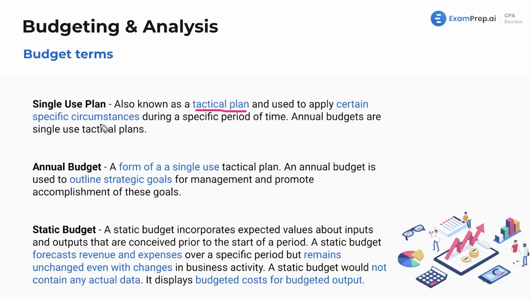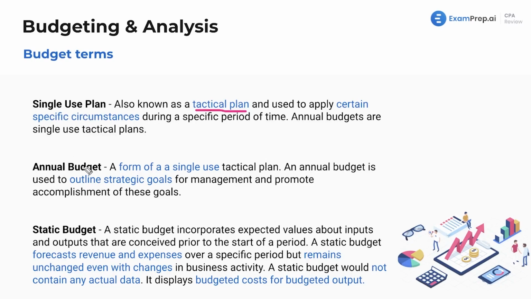So let's think about what this could be. We could have a budget drafted up for a certain use. Okay, we want to make sure that we keep everything under 5% growth of costs. So maybe there's another example where we want to make sure we have enough money saved up to buy a machine at the end of the year. This could be a single-use plan, right? It's just for that one particular use.